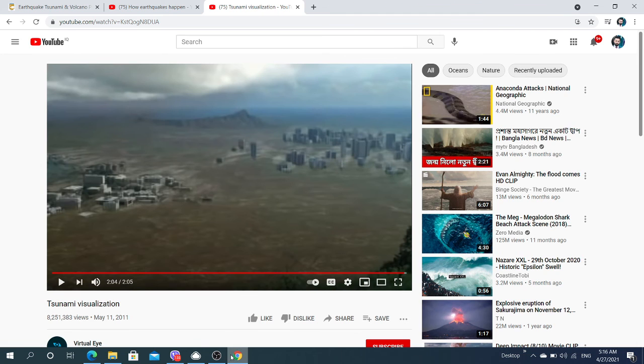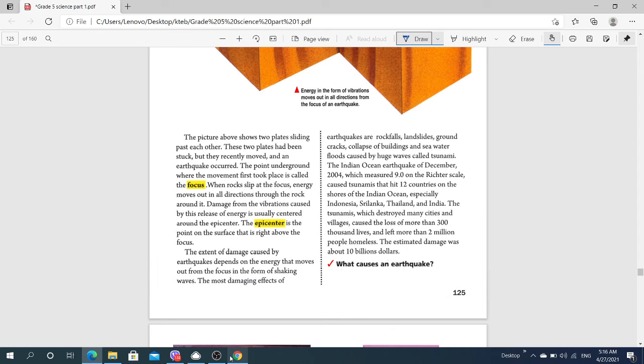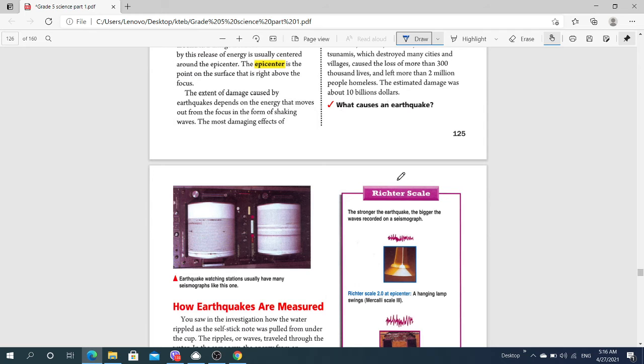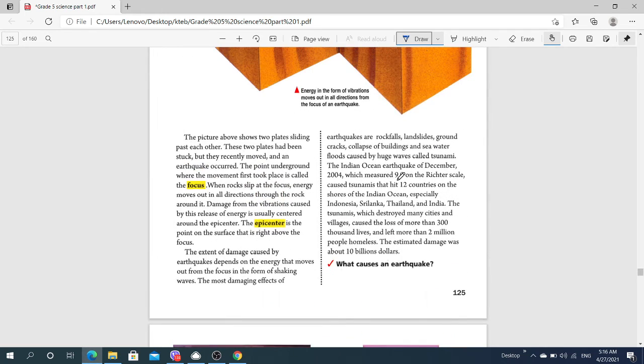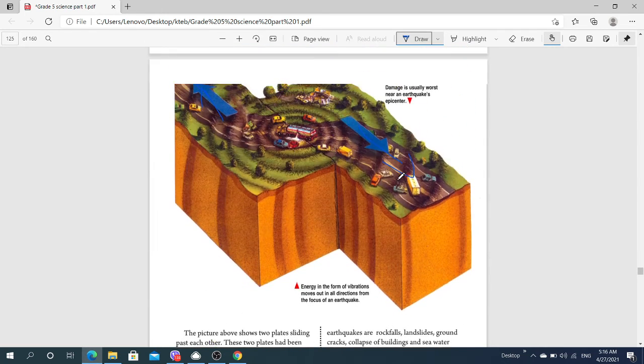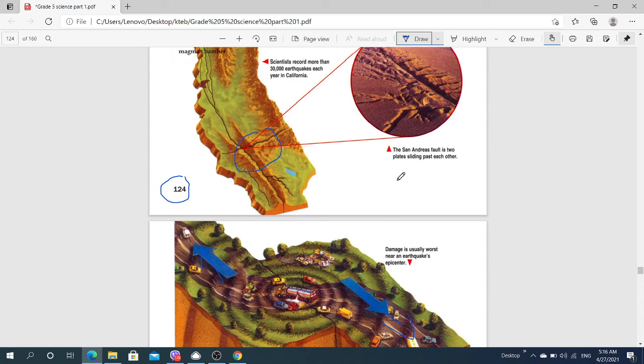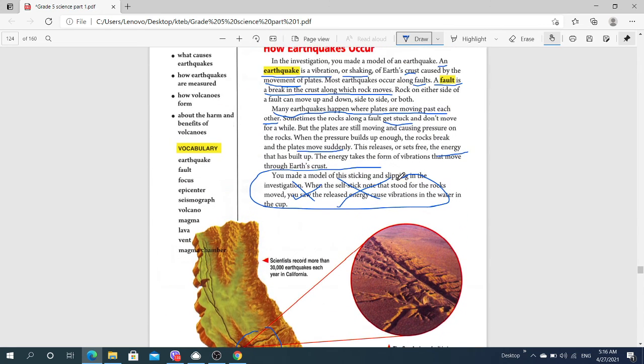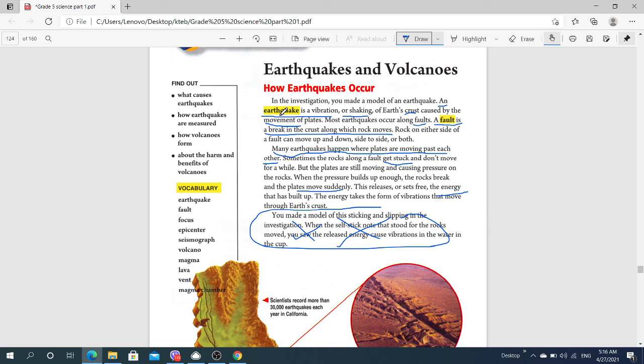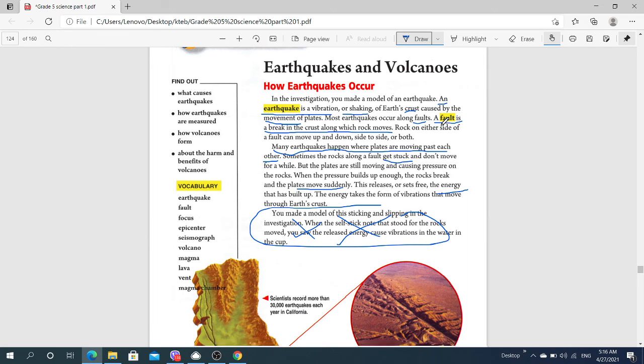Okay, dear students, you should now focus on differentiating between these things: the earthquake, tsunami, and volcanoes. As I told you, this is the tsunami, as I showed you in the video. So memorize these two definitions: earthquake and fault.